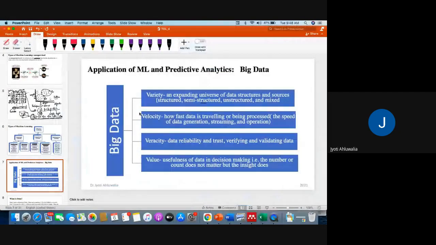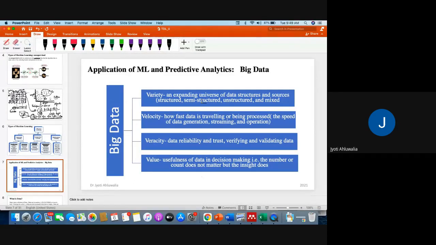Right? Here we can also talk about big data. We've already discussed this once. Big data is any data which has variety, velocity, veracity, and value. These are only the 4 V's. There are other V's also, but these are the basic V's to define. So variety means that they can be structured or unstructured or semi-structured.